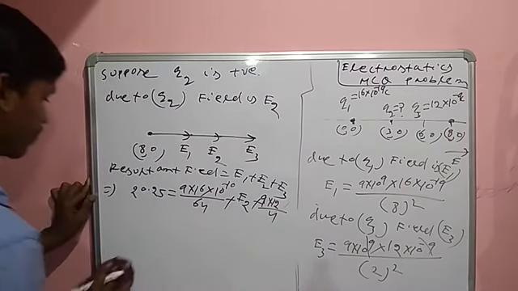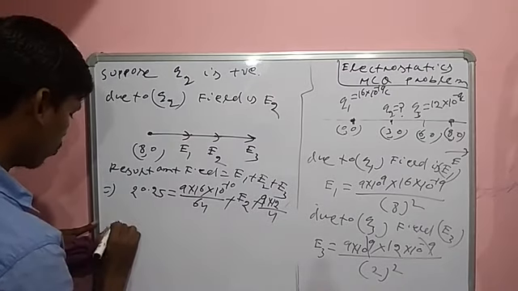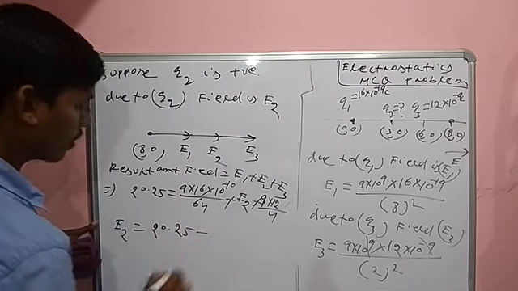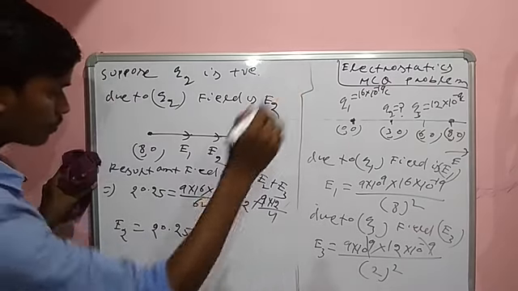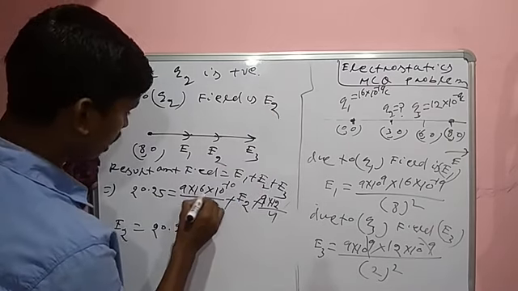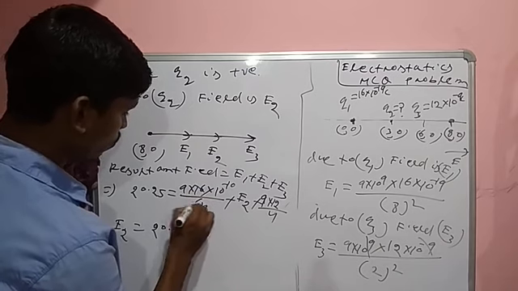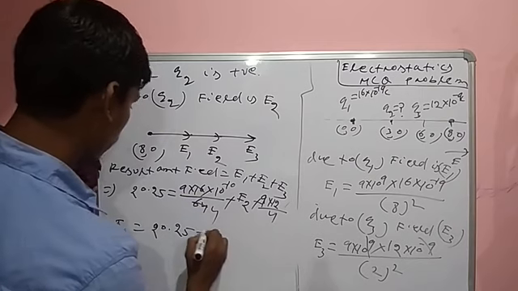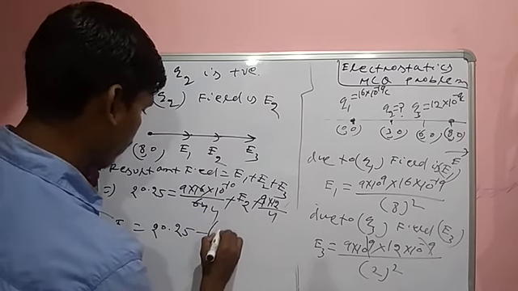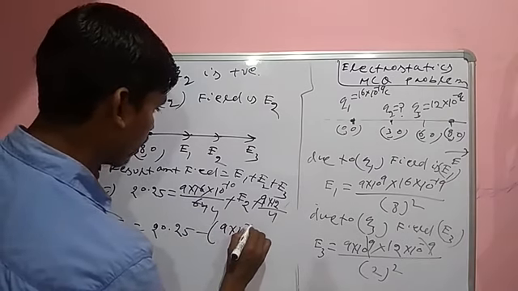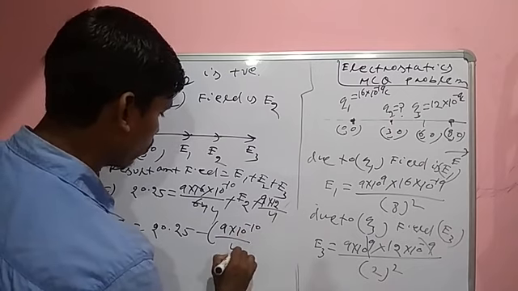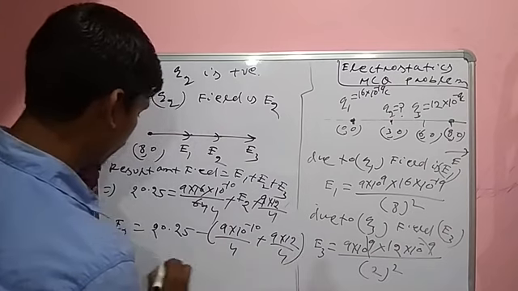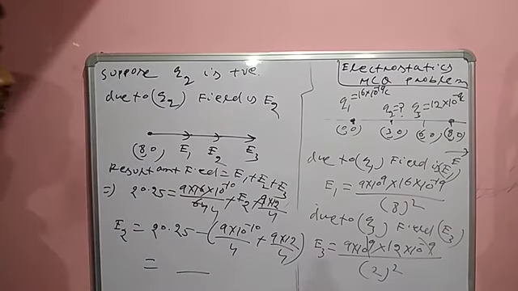So you can write E2 divided by 4. So 9 into 10 to the power minus 10 by 4 plus 9 into 12 by 4, that is how it will proceed. Suppose